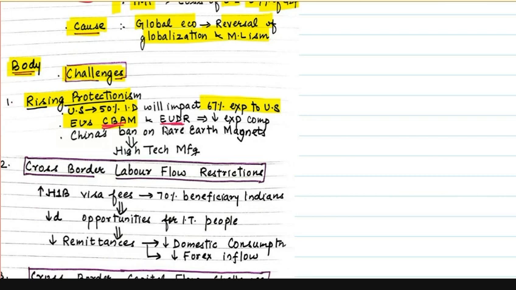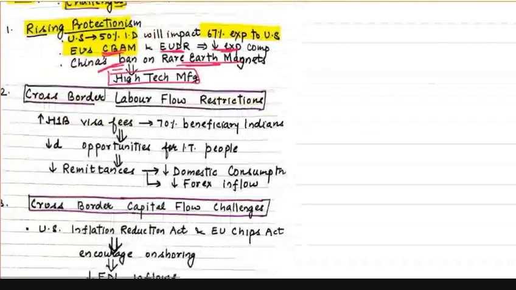So yes, India's products are carbon intensive. In India's case, deforestation happens. So therefore, both these acts can reduce India's export competitiveness. Then China has imposed a ban on rare earth magnets. It's not an outright ban. There are some restrictions on the export of rare earth magnets, but that will surely have an impact on high-end technology manufacturing in India.